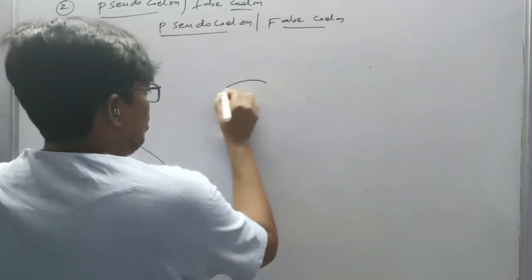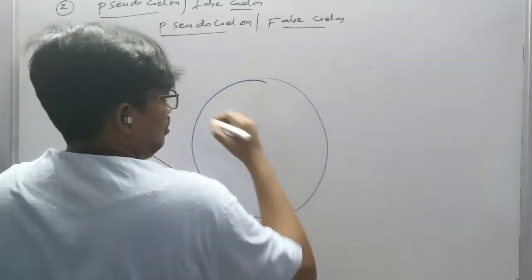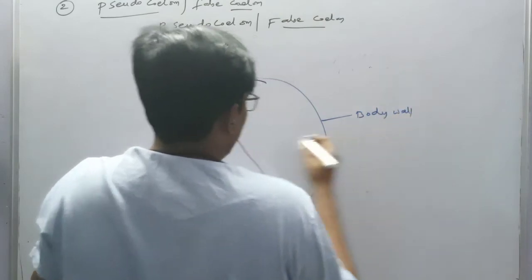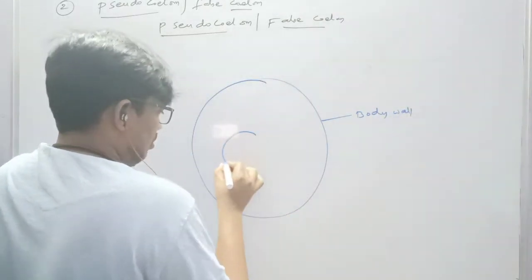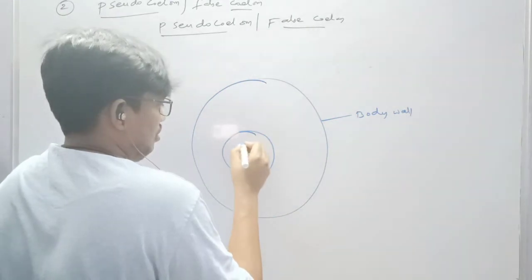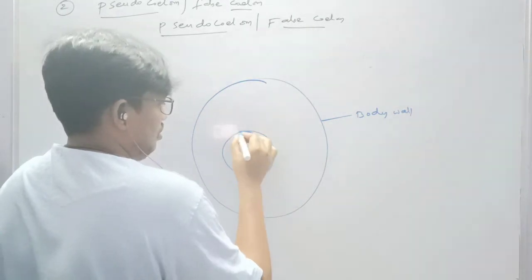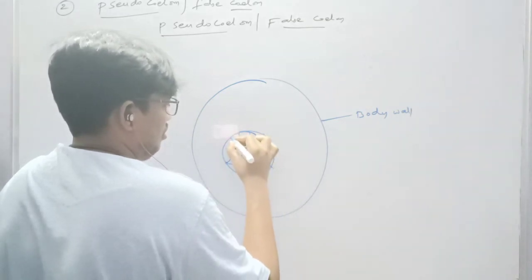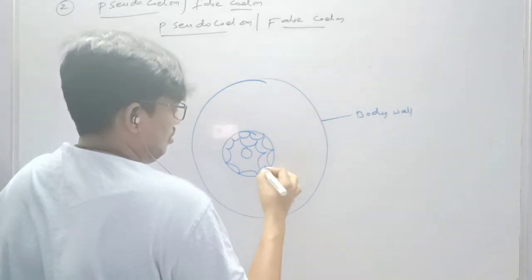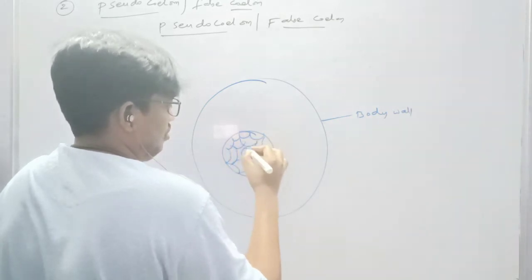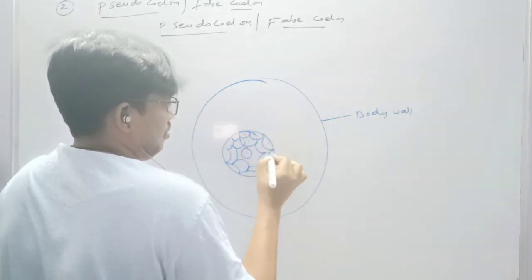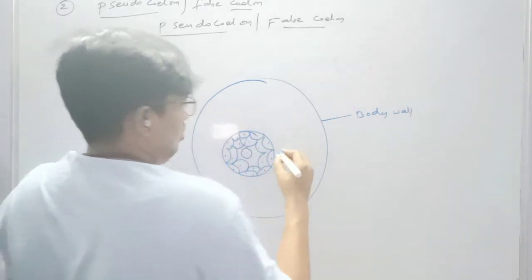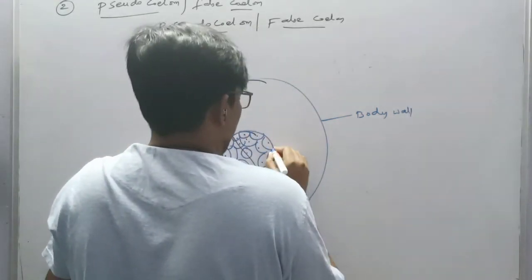This is the body wall. This is the alimentary canal.